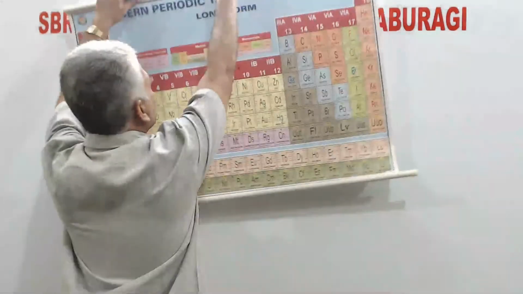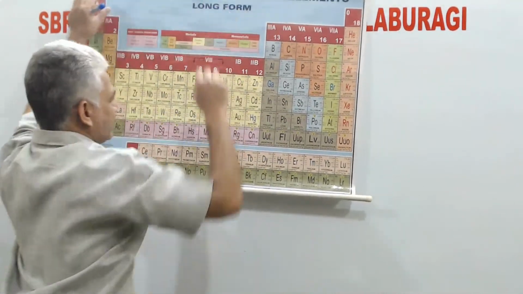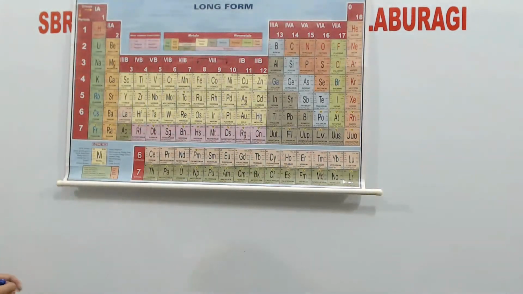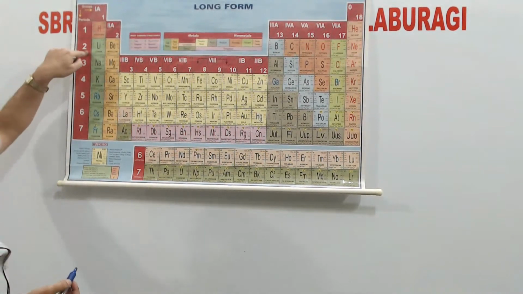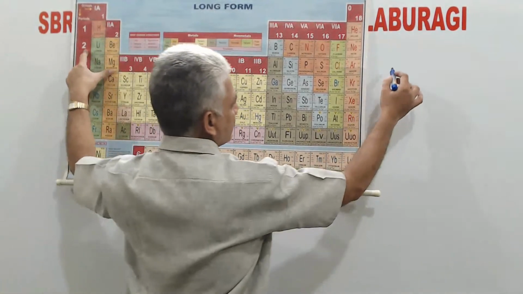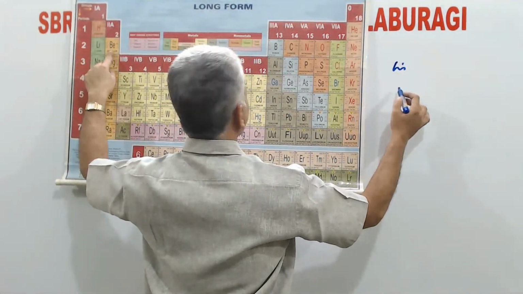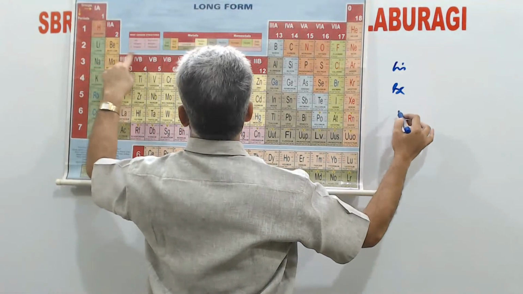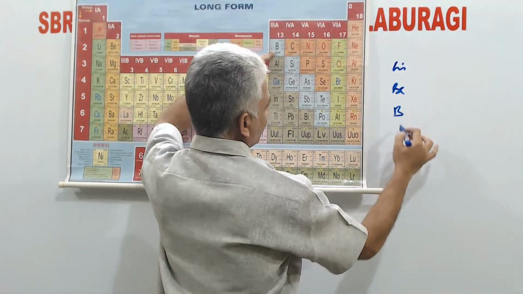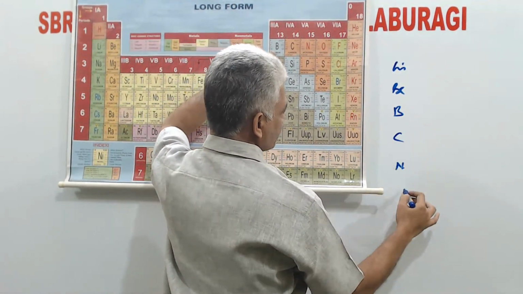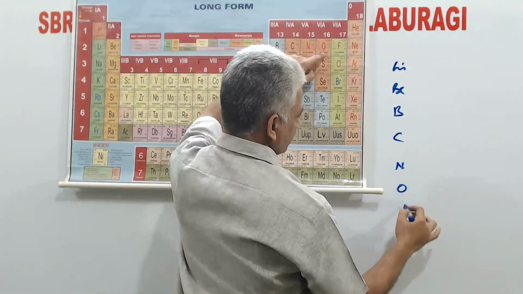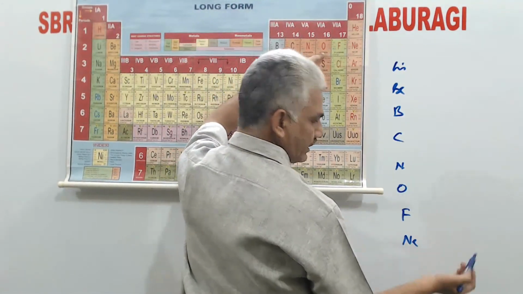Let us see the actual values observed for elements. Let us take one particular period. Second period, the elements present in it are lithium, beryllium, boron, carbon, nitrogen, oxygen, fluorine, and neon.